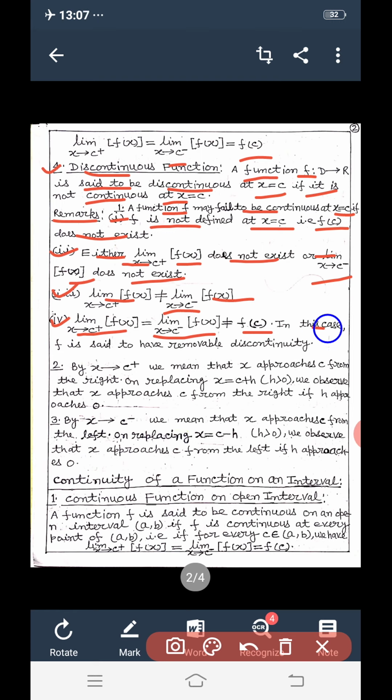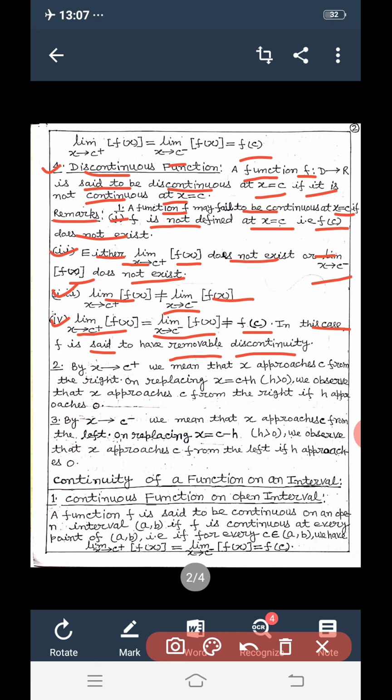In this case, f is said to have removable discontinuity at x equal to c. Removable discontinuities are so named because one can remove this point of discontinuity by suitably defining the function at x equal to c.